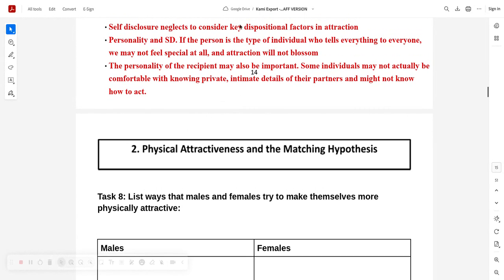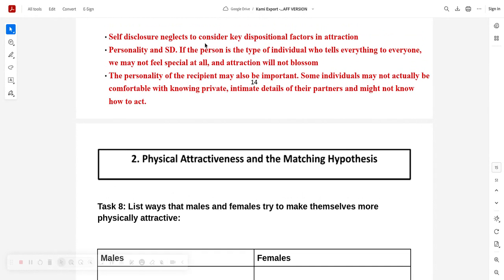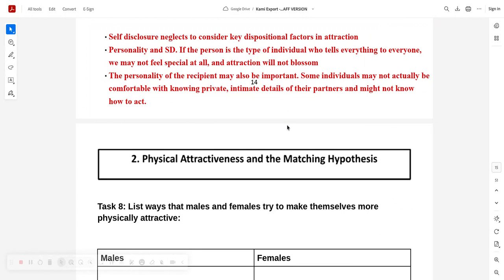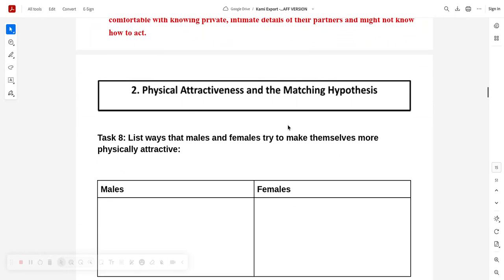And you need to trust me here, that term disposition is quite useful terminology to get in here. Personality and self-disclosure. Some individuals, you can't say a theory in general like this in non-emphatic ways. Some individuals with certain types of personality end up telling everything to everyone. That's not going to make anyone feel special. Likewise, you might have a personality that's very private, and intimate details with their partner might not know how to act. So self-disclosure as a factor in relationships neglects to consider some very important dispositional factors, namely personality. We also know that males tend to self-disclose less than females. So maybe it makes females feel more special and then they do it.